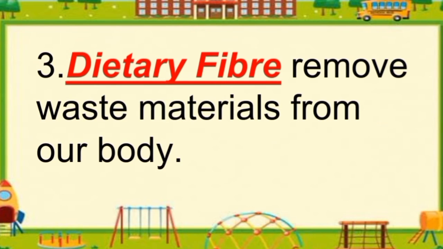Now third, dash removes waste material from our body. Answer is dietary fiber, which means the part of the plant food that cannot be digested and which helps to remove waste and useless material from our body, and hence it is very important. For example, cereals, corn, green leafy vegetables, fruits which contain fiber and which cannot be digested are called dietary fiber. So the answer is dietary fiber removes waste material from our body.